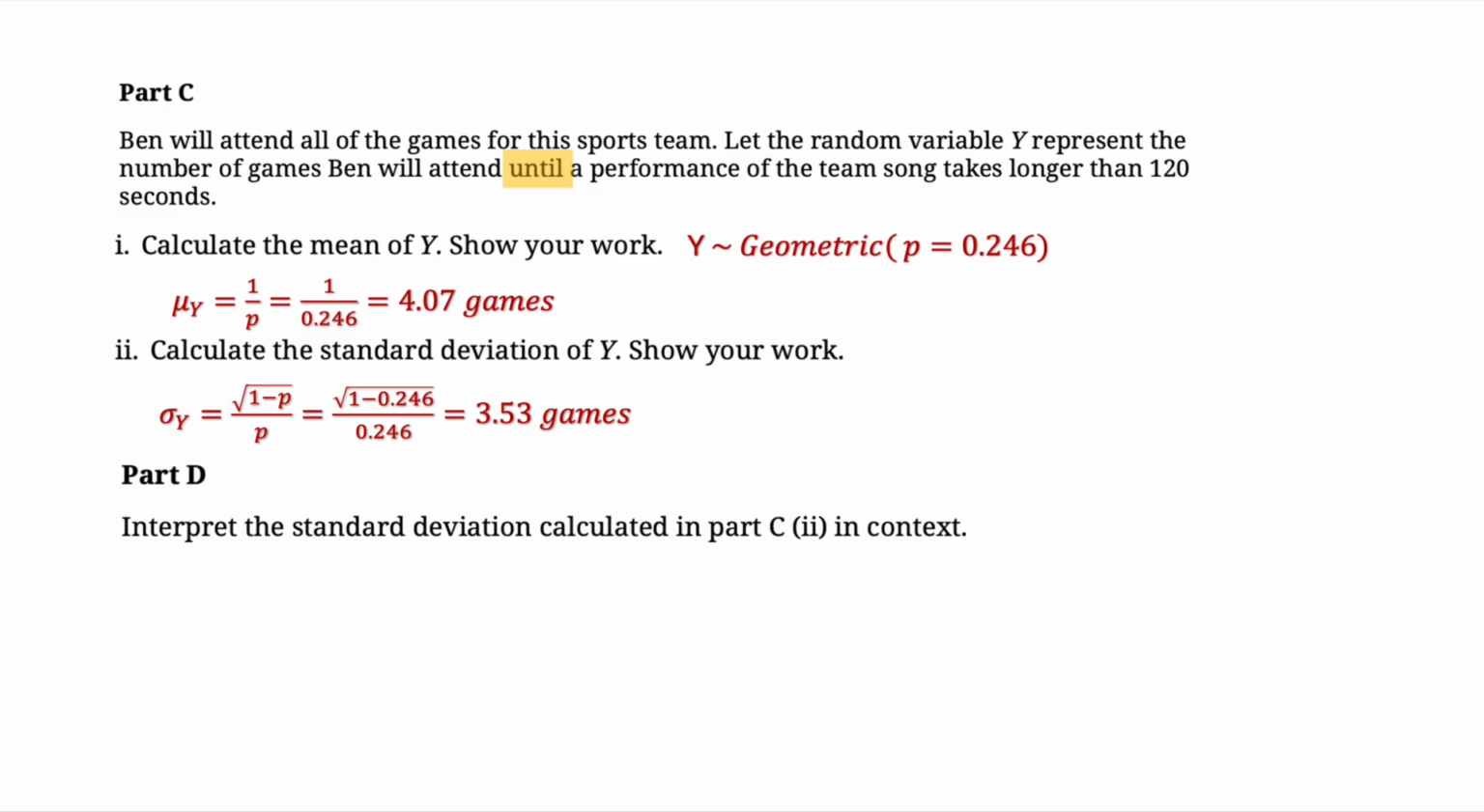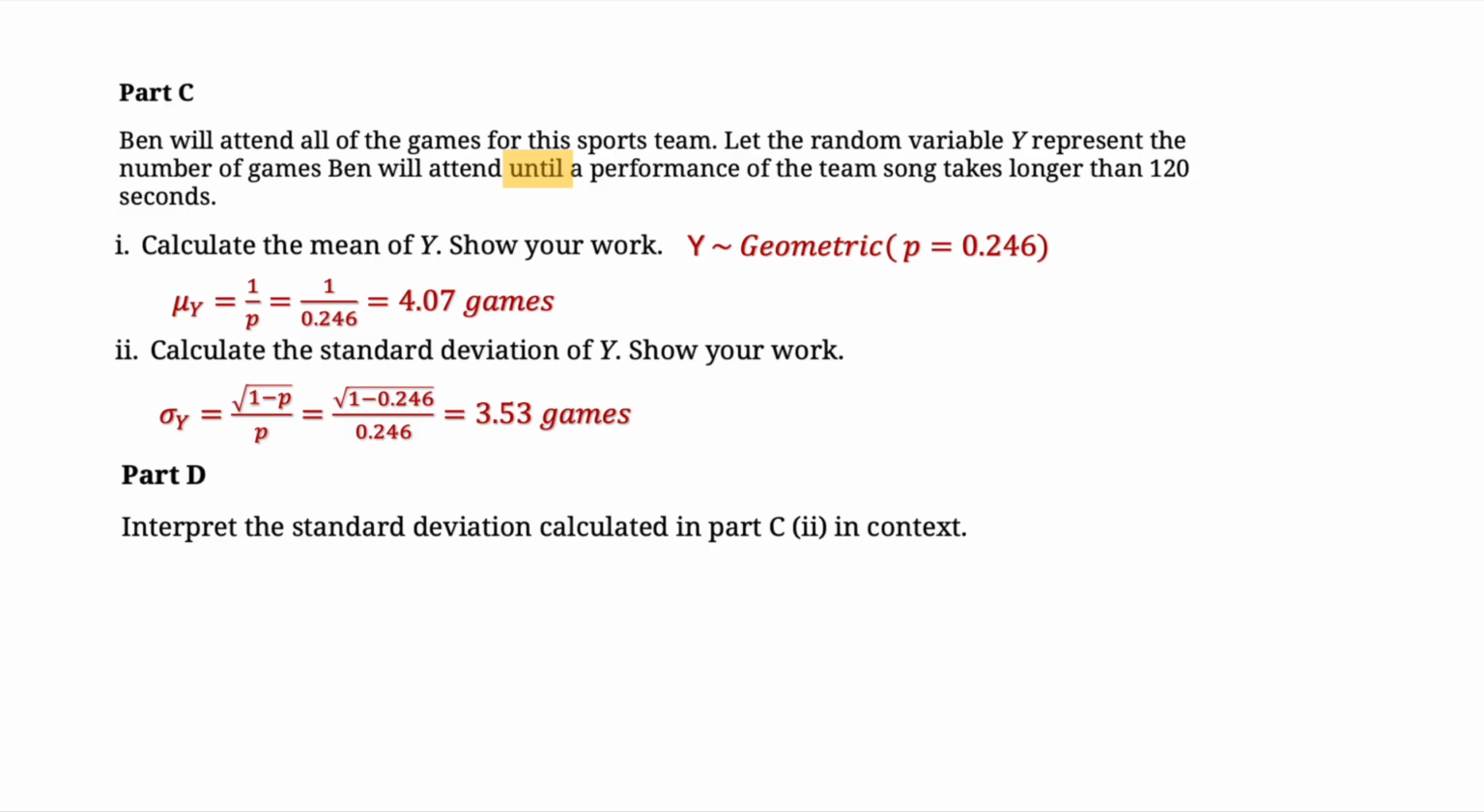Now let's go to part D, where you have to interpret the standard deviation calculated in part C2 in context. So we have to add the context. And now what is the standard deviation? So the standard deviation tells you how the variable in context typically varies from the mean, or the average distance of all data values from the mean.